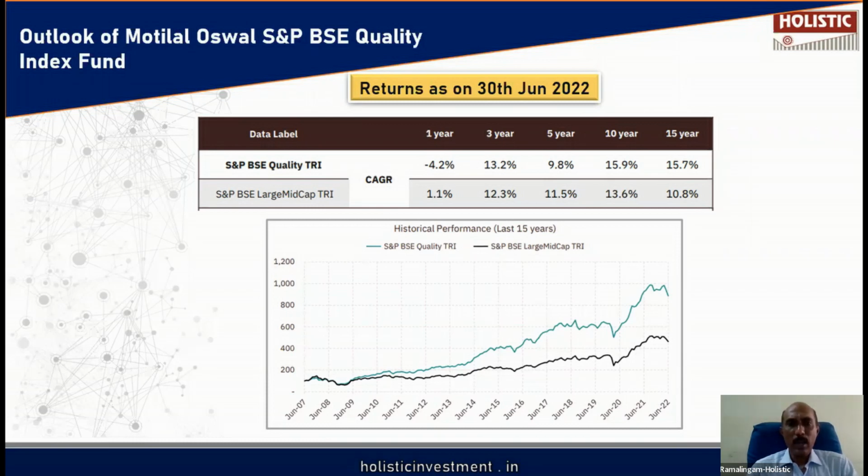Only if you have long-term money and long-term goals, you can invest in this fund. If you have only short-term money or short-term goals, then you should completely avoid this fund.